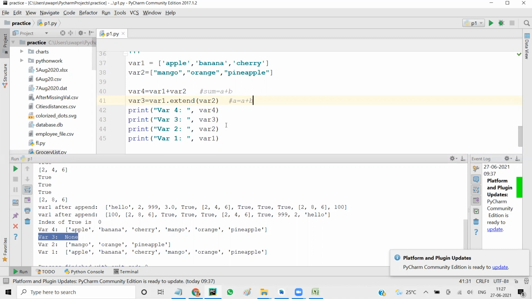Next, which one? Fine, that is fine. And line 45 is the right print, var1. So var1 got changed, right? A equal to A plus B, so var1 is now the updated value. Student: We can do that, var1 equal to var1 plus var2, the extend line, number 41. Yes, that is equal to A plus B. Fine, got it.